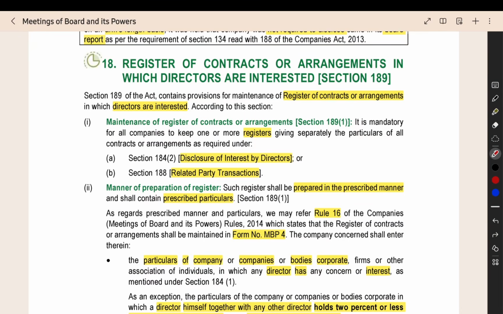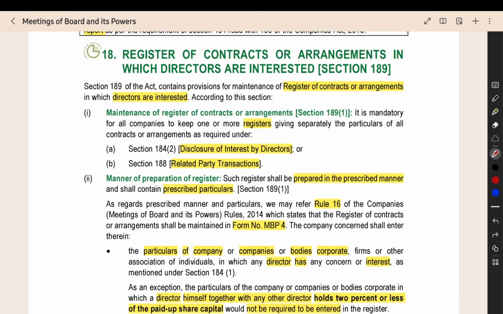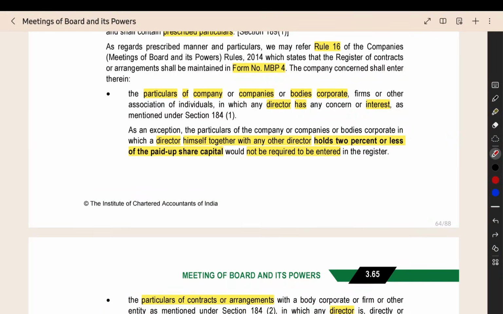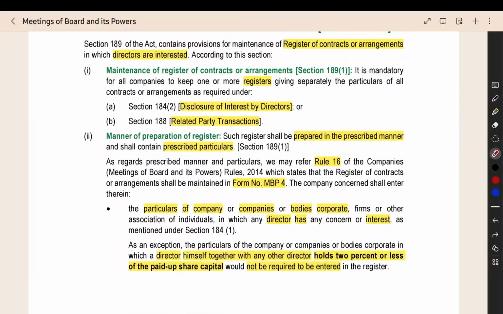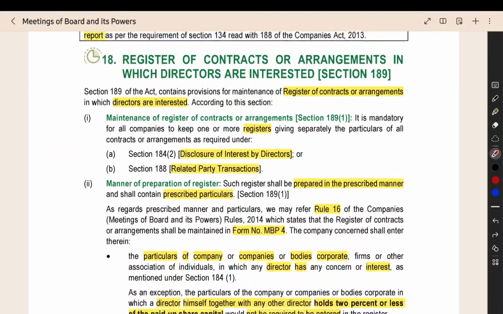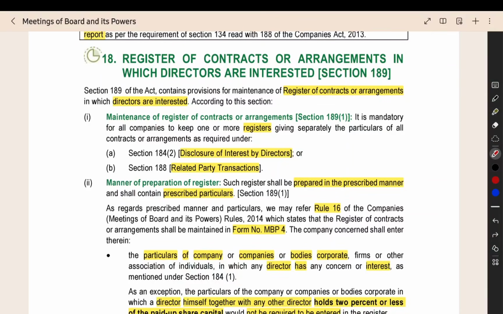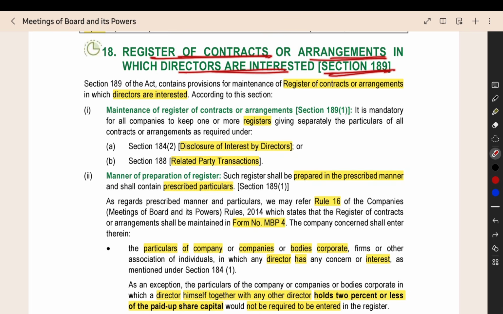Now, we have already seen section number 184, where there is an interest of the director. In a particular company, the director is interested, they have ownership or something like that. And with that company, our main company is doing a contract. Then, in that contract, the director will be interested and he cannot participate in the discussion regarding that particular contract in a board meeting. All that we saw in section number 184. For the contracts in which the director is interested, you have to prepare a register and maintain a list of all the contracts and all the directors having the interest. That provision is given in section number 189, register of contracts or arrangements where the directors are interested.